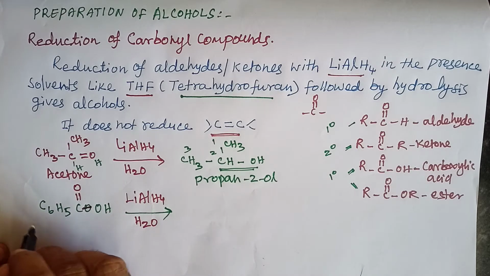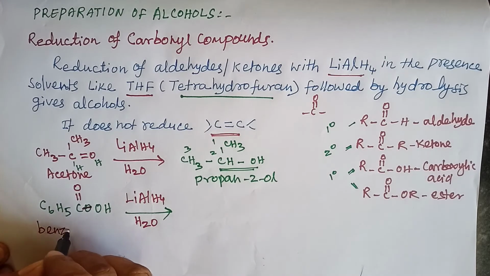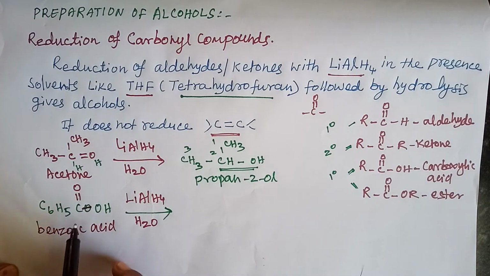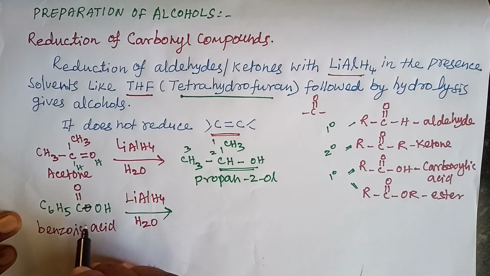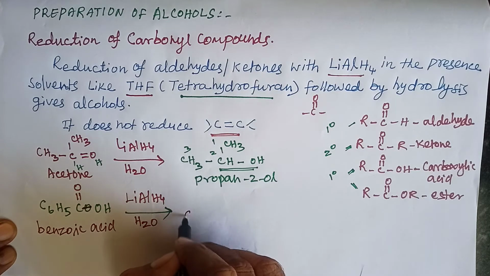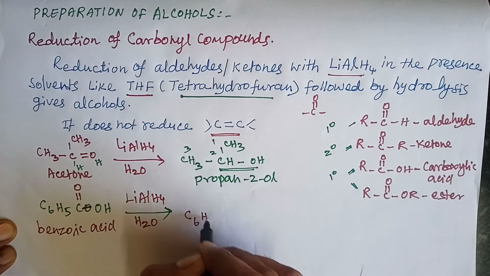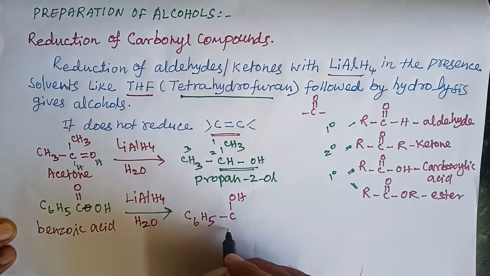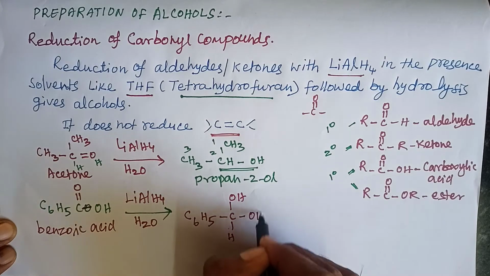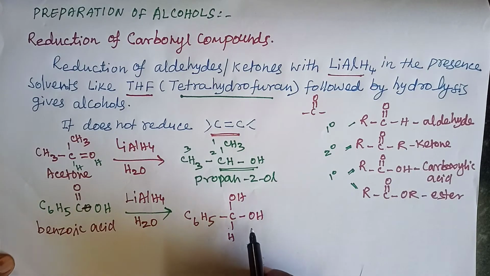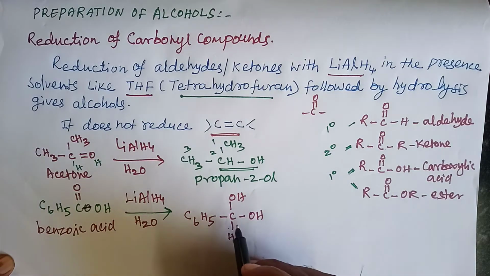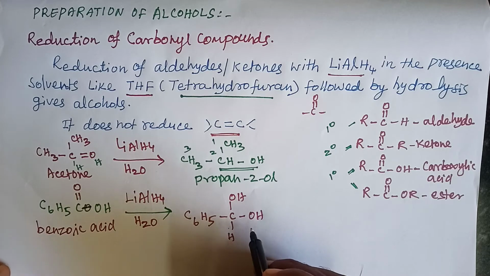This is benzoic acid. Here the addition of hydrogen takes place, giving C6H5, CH, with two OH groups. This is a gem diol. Here 2 hydroxyl groups are attached to the same carbon, so it is called a gem diol.